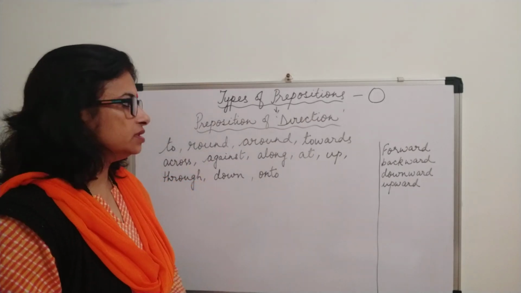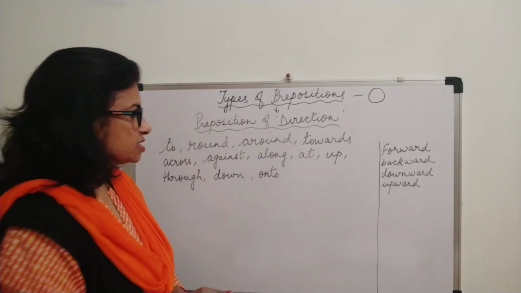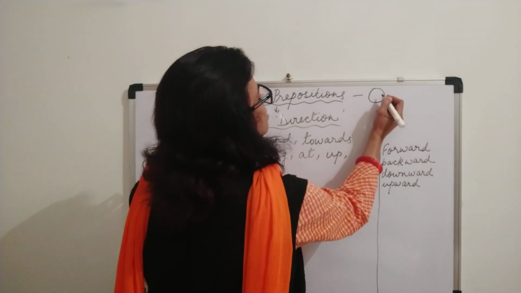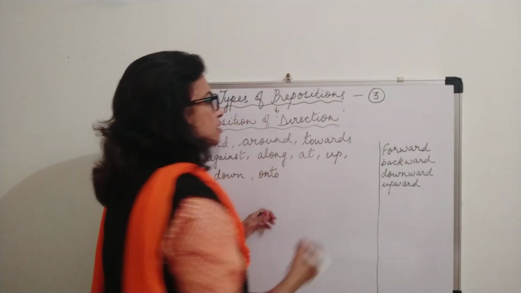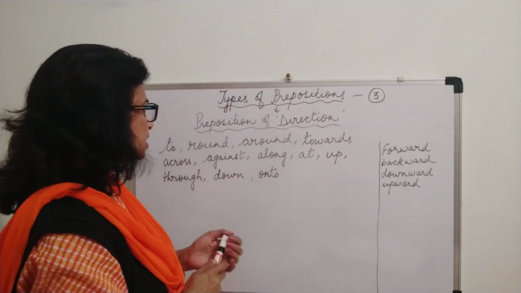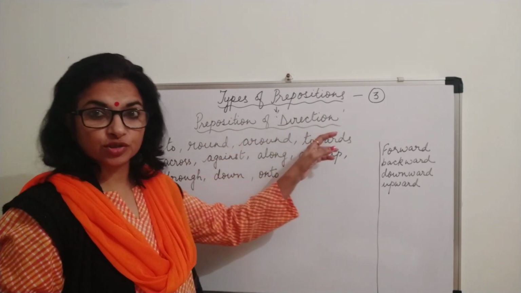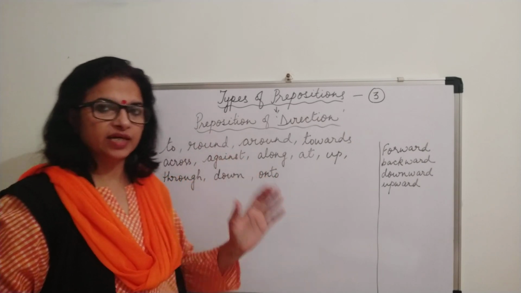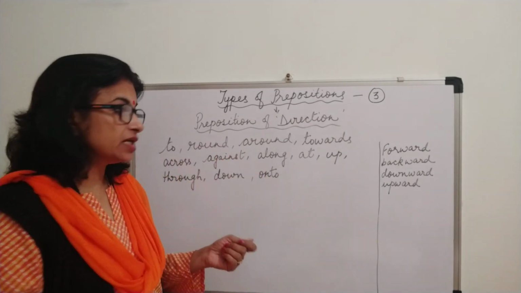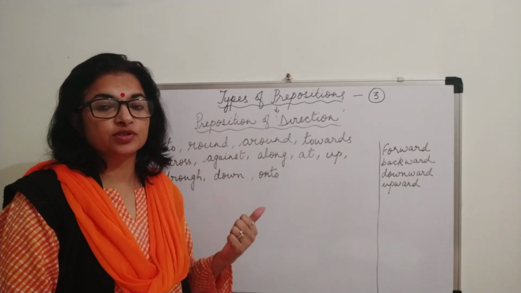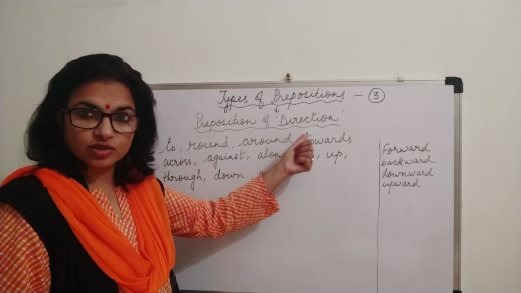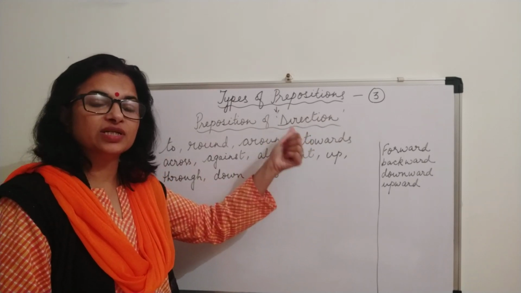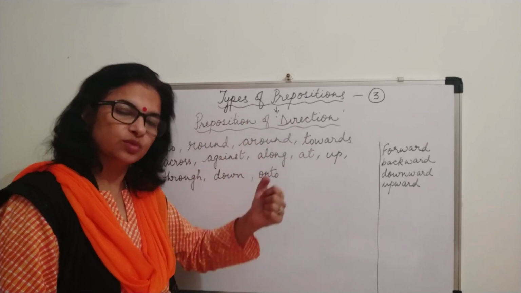Let's start with the next, that is the third one. Now this third one is the preposition of direction. In this also you will find many prepositions, repeated prepositions you will find. But even these prepositions come in directions, pointing out the directions, or they tell you about the directions also.